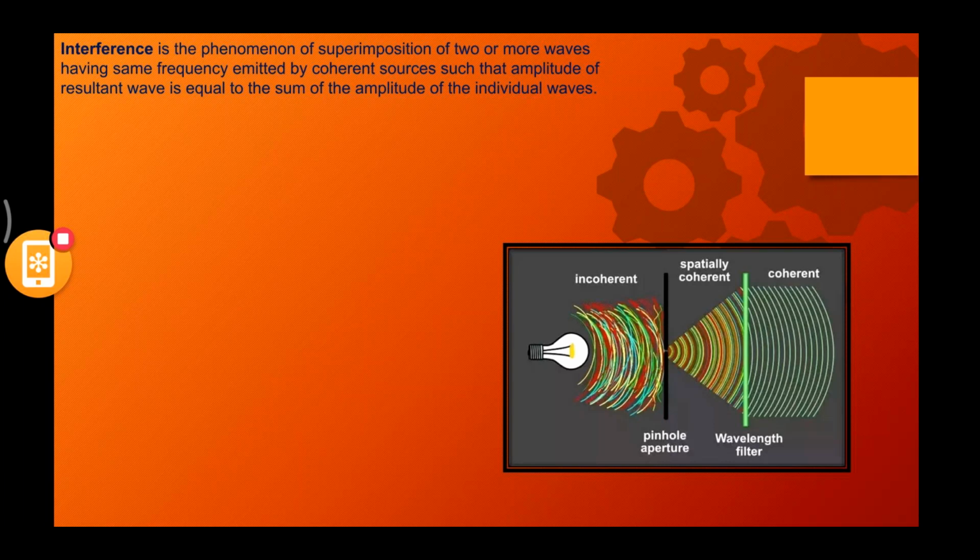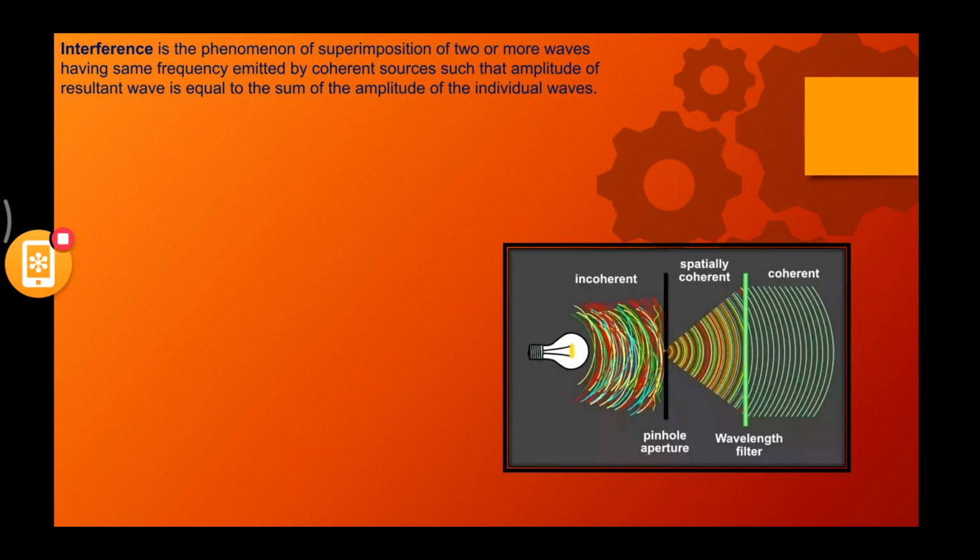Correct? What are the two conditions to be a coherent source? First, it should have same frequency. It should have constant phase difference. When the waves have same frequency and constant phase difference, you can call that source a coherent source. Now you can clearly see in this diagram incoherent and coherent. If you compare incoherent with the coherent, there is not at all same frequency in the incoherent waves.